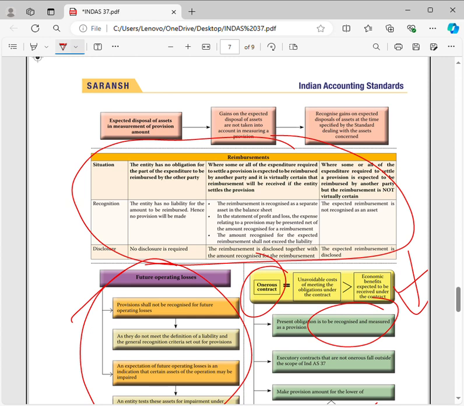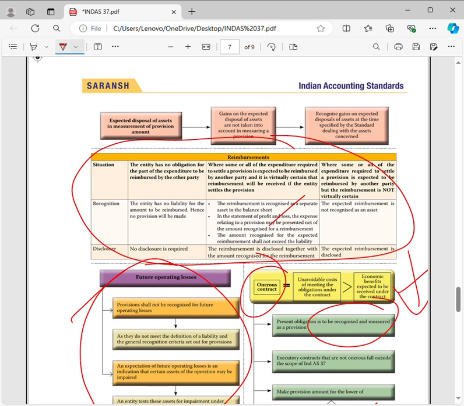Here, virtually certain means we have more than 95% certainty that the reimbursement will be received. So whenever we are paying some amount, that amount will be received from our supplier. If we have 95% virtual certainty, then whatever the reimbursement amount is, you are going to get it. It shall be recognized as a separate asset in the balance sheet, and the provision expense and reimbursement income can be presented net in the profit and loss account. The reimbursement shall not exceed the provision amount.